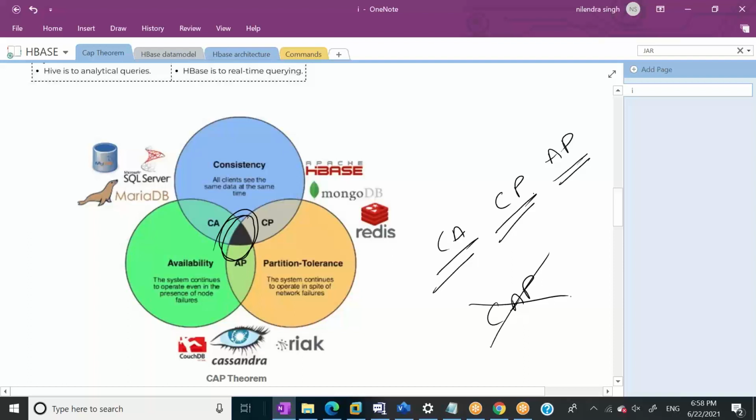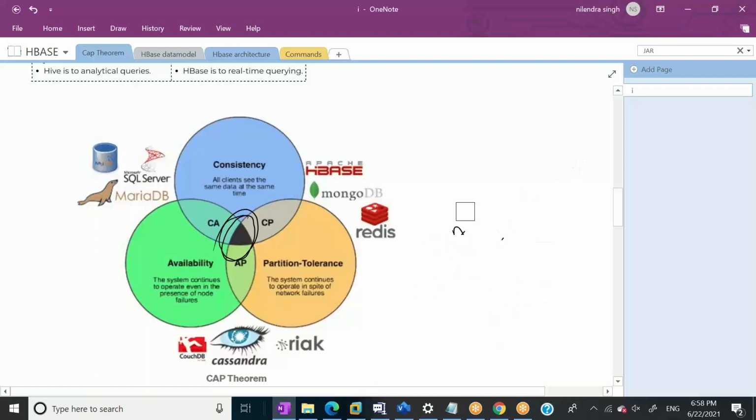Now let's cover a few more things in the CAP theorem. We have 3 types of systems: CP systems, AP systems, and CA systems. Whenever we talk about consistency and availability, CA means that all the clients will see the same data. That's the first thing. The second thing is that the system continues to operate in case of failure.